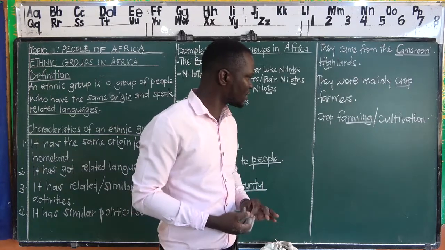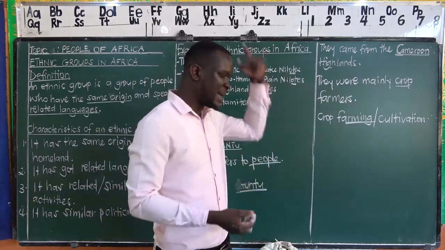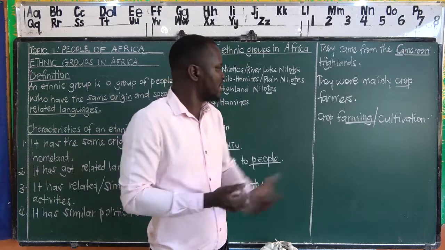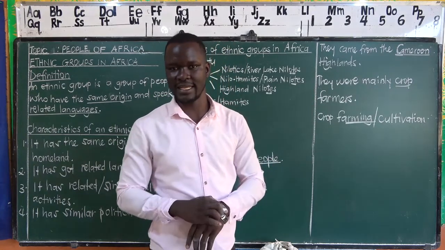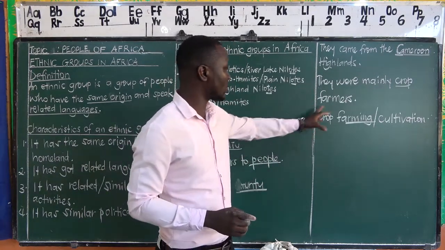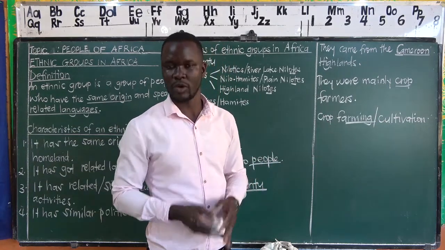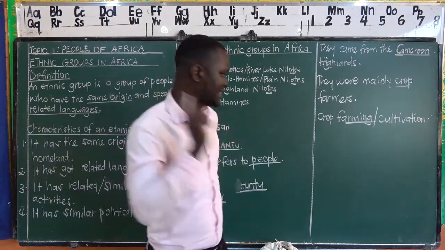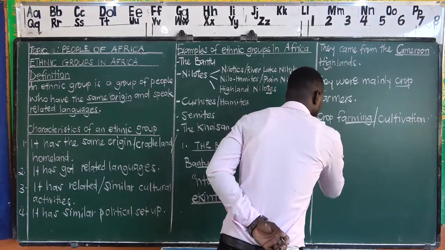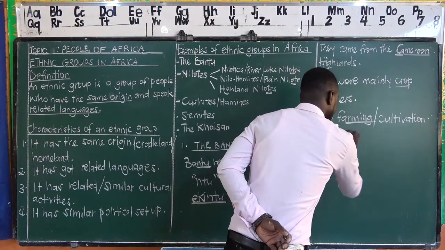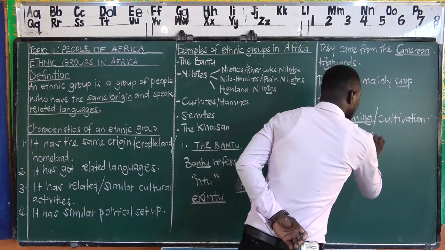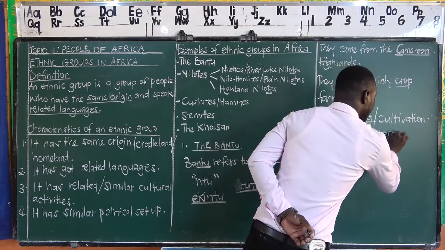So the reasons that we are going to have, among others, the main reason is built from the main occupation of that ethnic group. We have said here they were crop growers, which means the main reasons for migration.